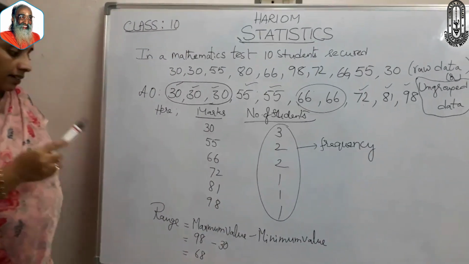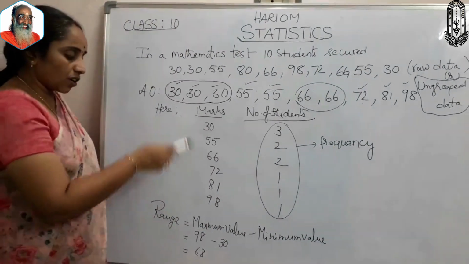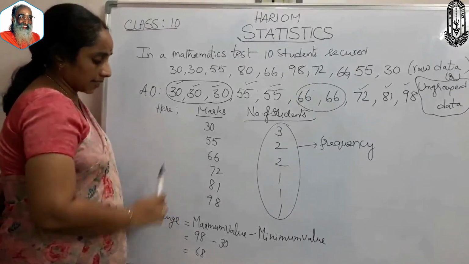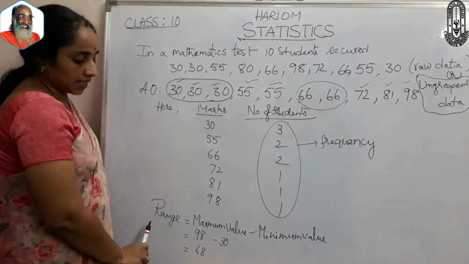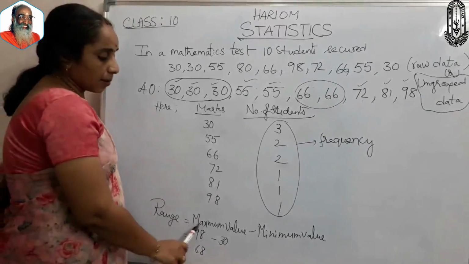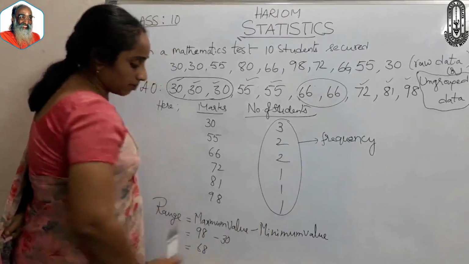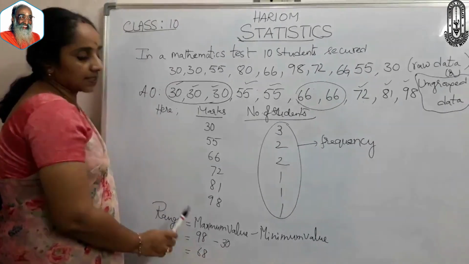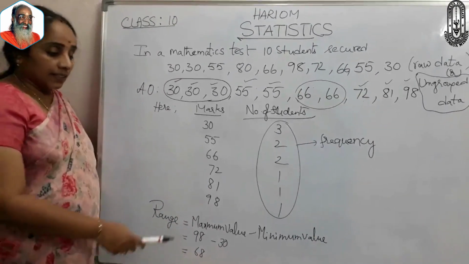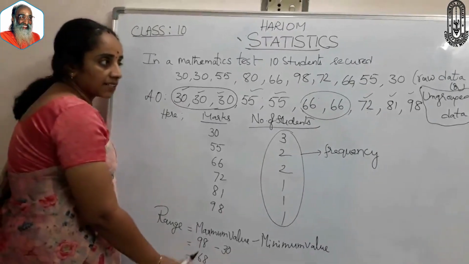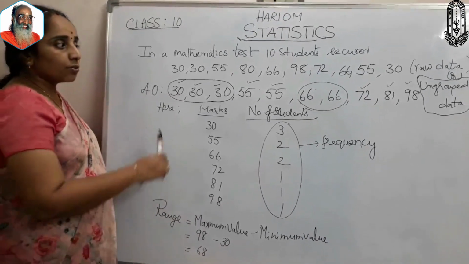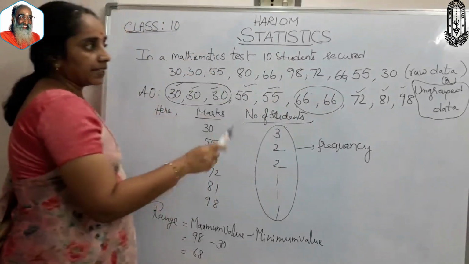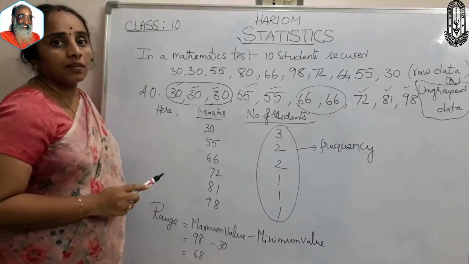Here the range of this data is 98 minus 30. That is, the range of this data can be defined as maximum value minus minimum value. That is 98 minus 30, it is 68. This range helps us to make this raw data or ungrouped data into grouped data. Why?